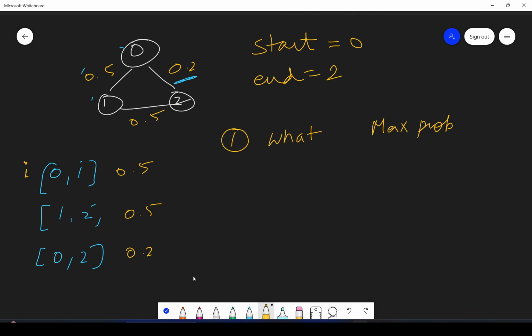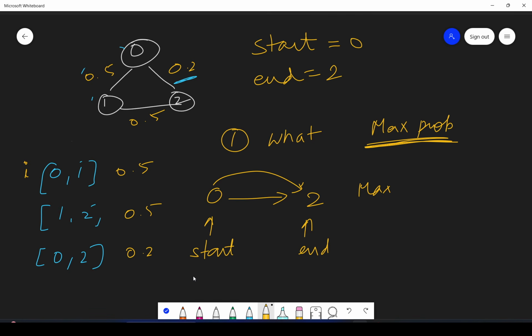Maximum probability. How can we get it? We have to get a path from the start to end, right? From start to end, we need to know the maximum probability. All right. So basically we have to find the maximum path or maximum distance between the starting vertex and the end vertex, right? Just in this case, distance is the probability. Okay, just this is the difference. So maximum distance between start and end, right?